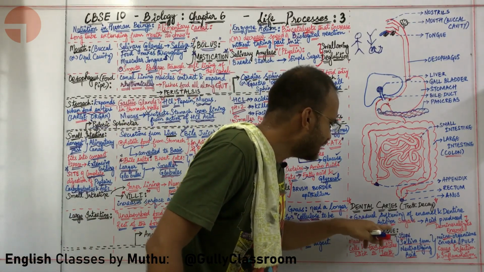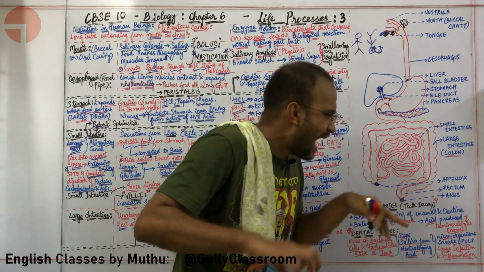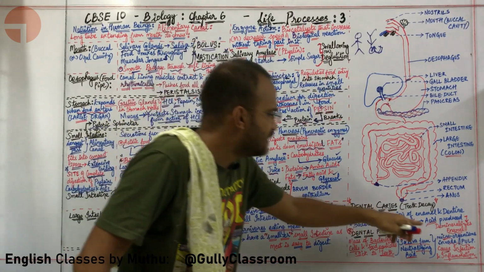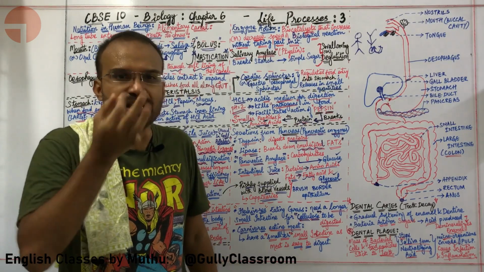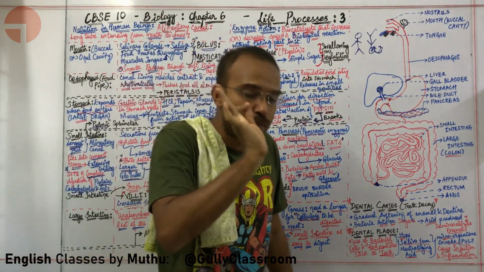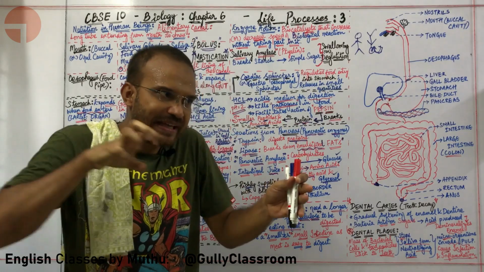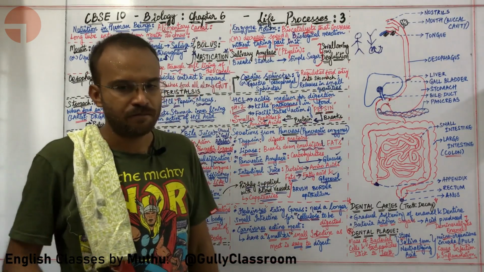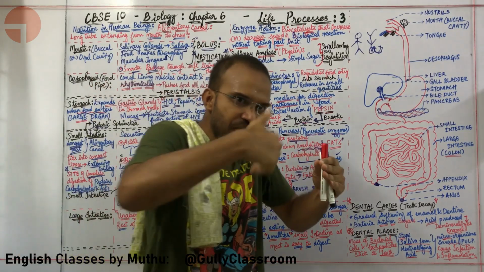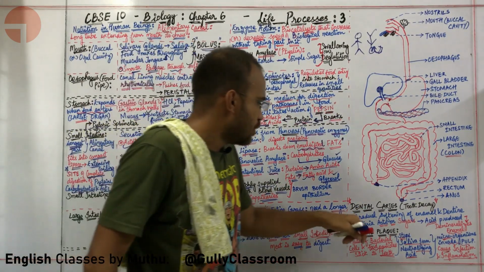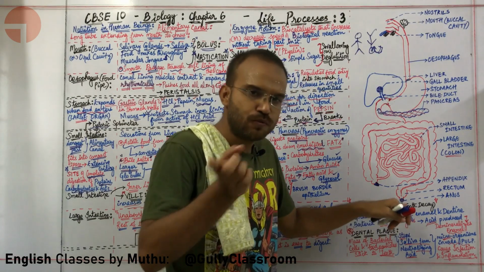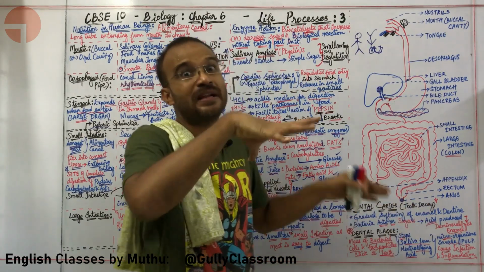Because of the sticky layer, a lot of bacteria will act on the sugar and acid will be produced. This acid will demineralize enamel. What is demineralization? Demineralization is a process by which minerals are taken away from the enamel. So bacteria act on the sugars, produce acid, and this acid demineralizes the enamel.